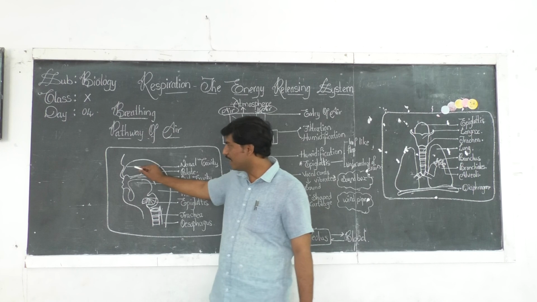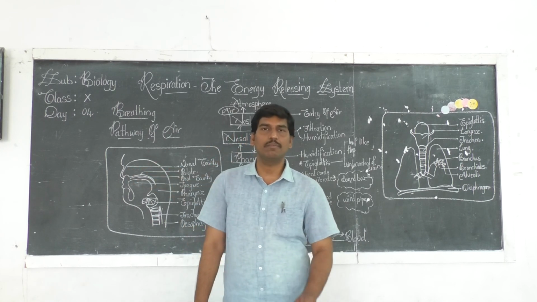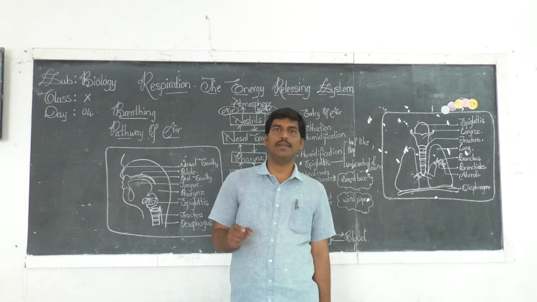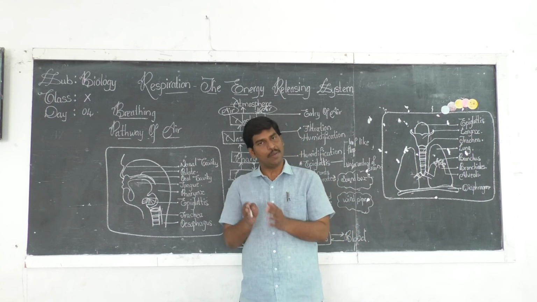Then the complete inner lining of the nasal cavity is lined by a mucous membrane, and this mucous membrane produces mucus. What does the mucous membrane produce? Mucus.